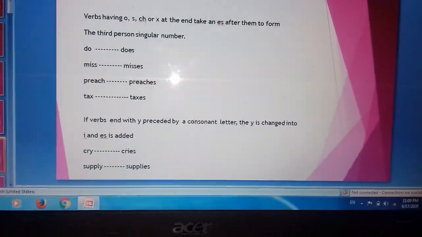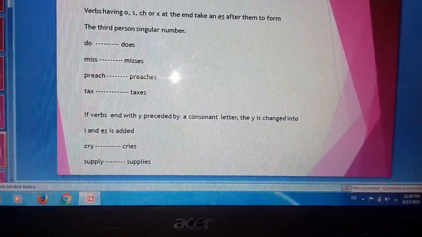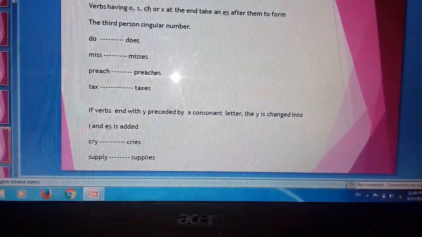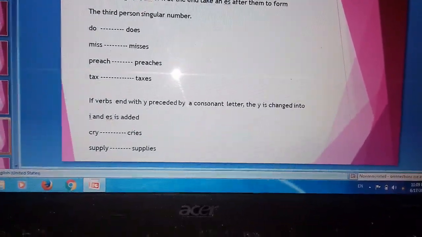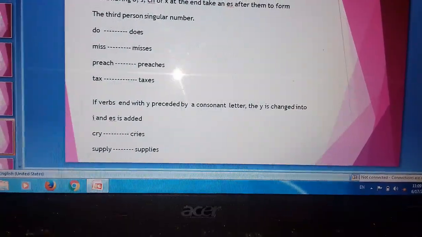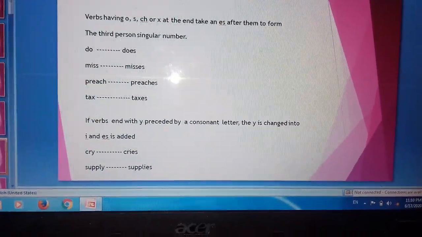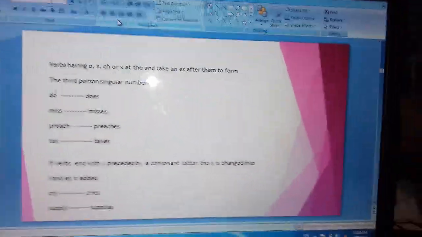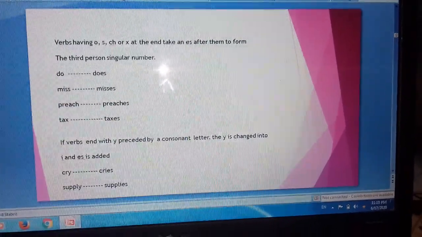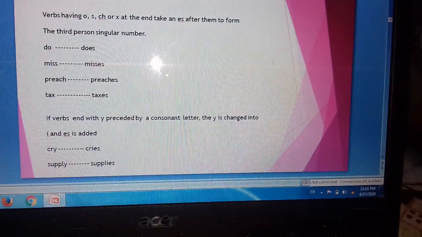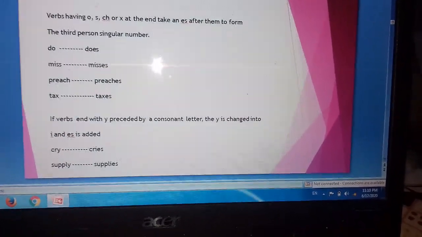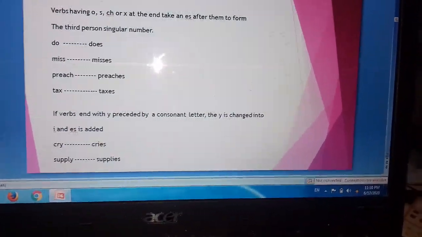For example, do. So in do, what is there? It is ending with O, right? So if it is ending with O, es will be added. So do will become does. If we are using do with third person singular number, then it will be does.